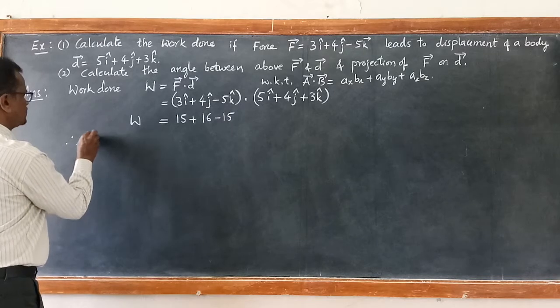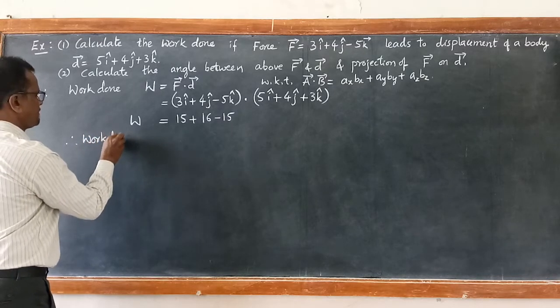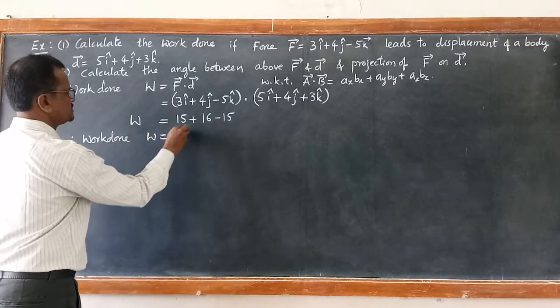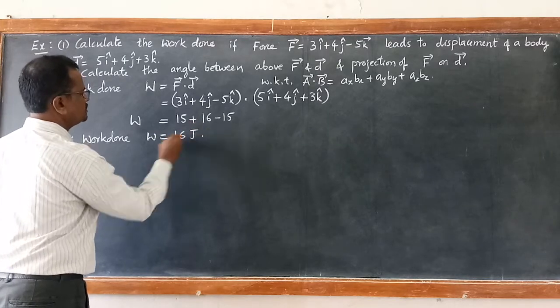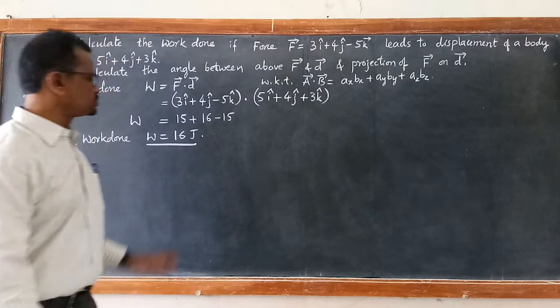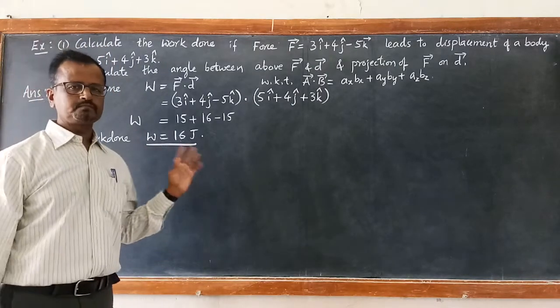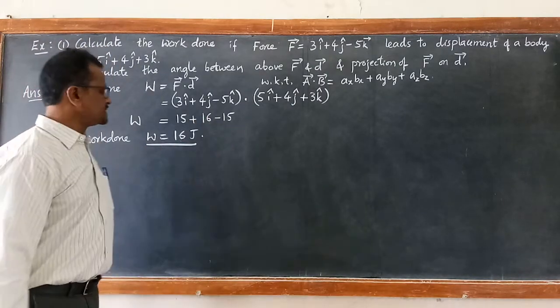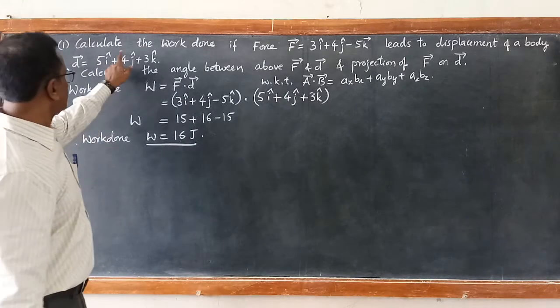Therefore, work done W becomes 16 newton meter or joule. Newton meter is also equal to 1 joule. So joule is the SI unit of work done. That we will discuss once again. Okay, now the first part is over.